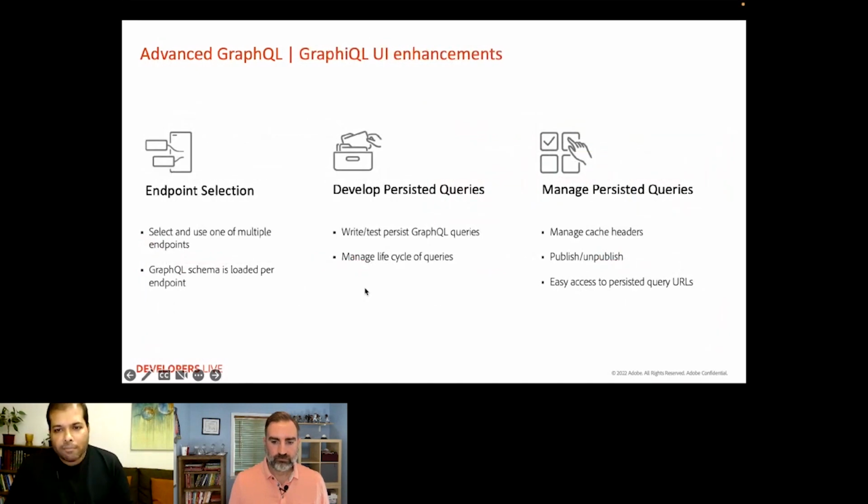Now let's discuss some of the UI enhancements of GraphQL. You already had a glimpse from Xian's demo. We have introduced in GraphQL the endpoint selection so that you can work with multiple tenants, and also the ability to develop and manage the lifecycle of persisted queries. With persisted queries, you can now add and remove persisted queries, manage cache headers for them, and publish or unpublish those queries. We shall look at these enhancements shortly in a demo later in this session.